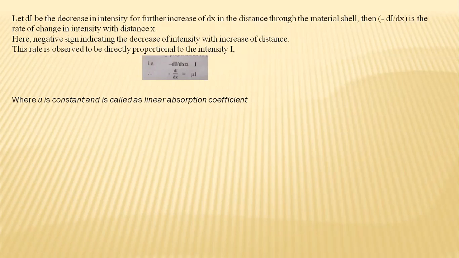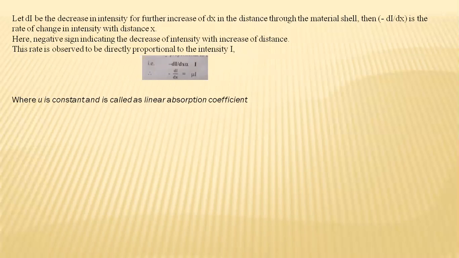Also, two or three things we can find out. That is the mass absorption coefficient. It is found to be constant and it does not depend on the state of the material. Absorption also depends on the wavelength. Third point, there are absorption edges.